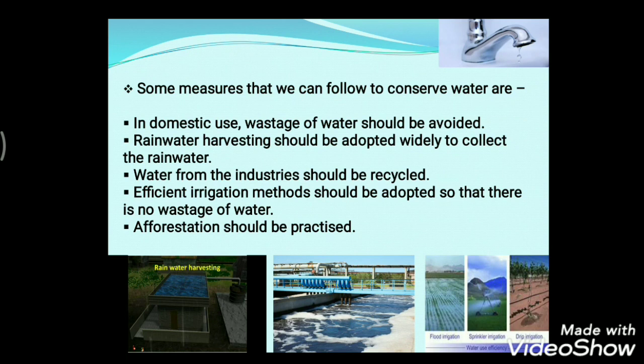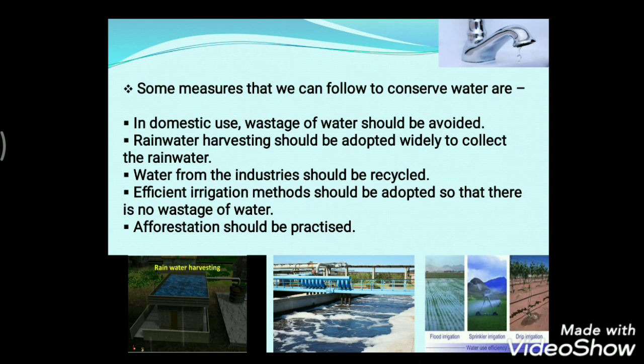Another is rotating crops. If we keep on rotating crops, it will not only increase the fertility of the soil, it will also help to conserve the groundwater much more. So these are the different irrigation methods that can be used to conserve water.